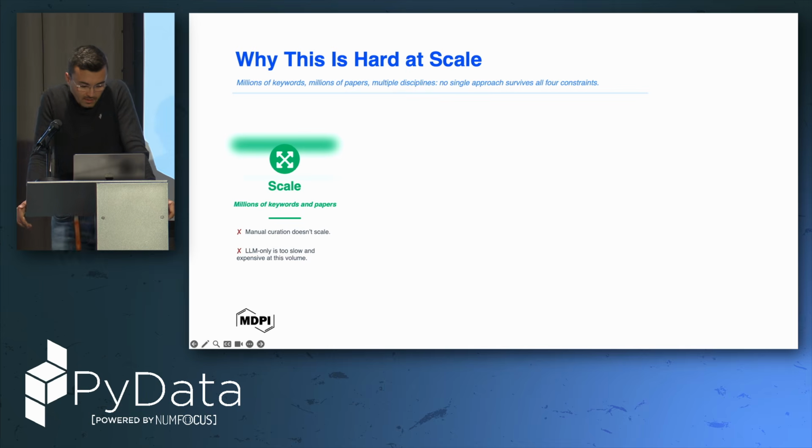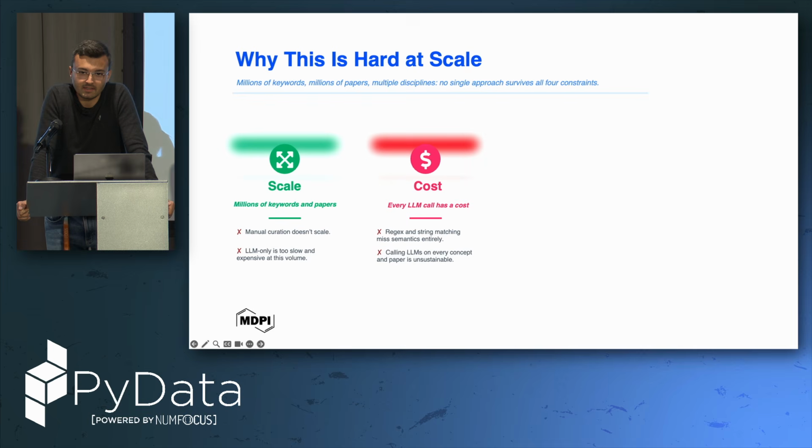Why is this hard to scale? Of course, we have millions of keywords, millions of papers, and multiple disciplines. So if we want to use an LLM, or any machine learning model, to classify, you can understand it's very costly and time expensive.